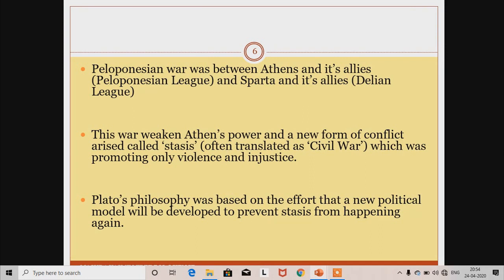In this war, Athens lost, and Athens' economic and military power weakened, and a new situation arose called stasis. Often it is translated as civil war, which promotes only violence and injustice. Plato's philosophy was based on the effort that a new political model would be developed to prevent stasis from happening again.